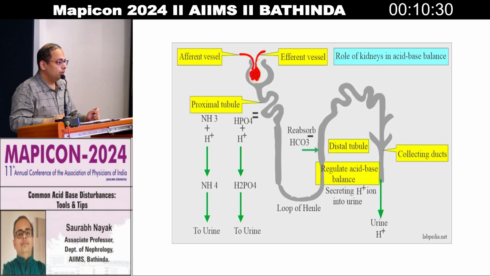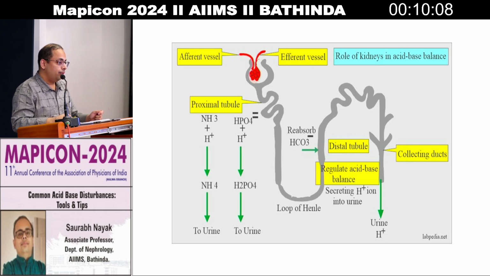So the role of the kidney is explained in this diagram in schematic presentation. You can see in the proximal tubule ammonia can be produced. Ammonia can excrete H plus, and then phosphoric acid is produced. Phosphoric acid is another way to buffer. These are the urine buffers: phosphoric acid as well as bicarbonate causing carbonic acid.